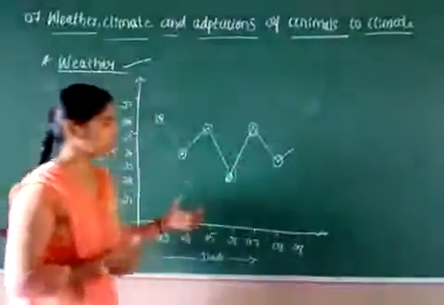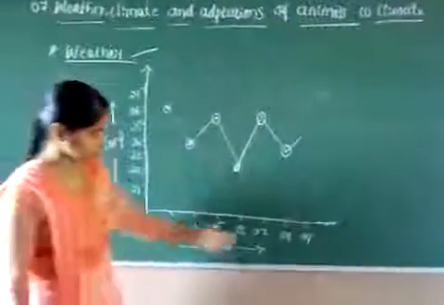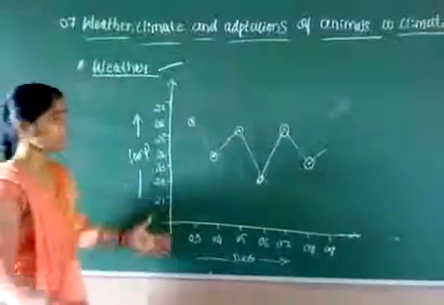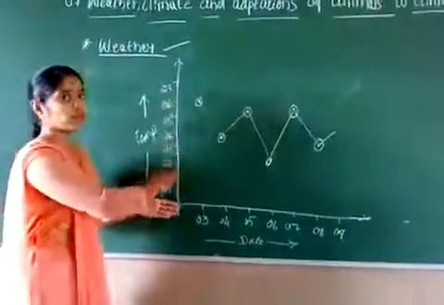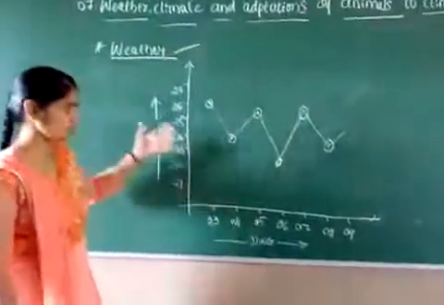It is one graphical representation of how a 6 days weather report is given, and based on that how the variation of the temperature is happening.